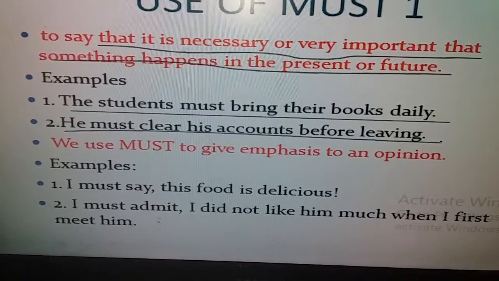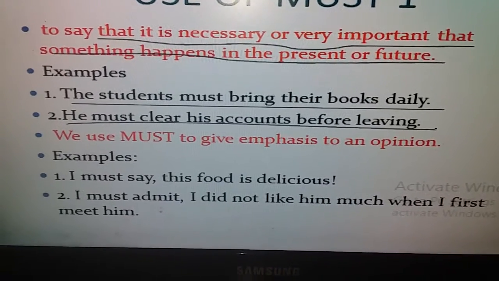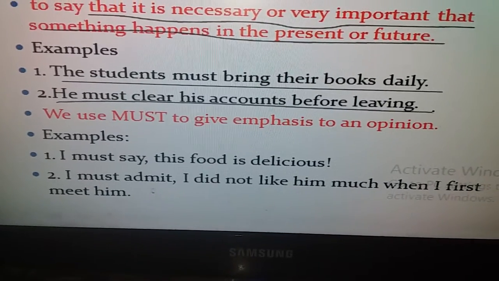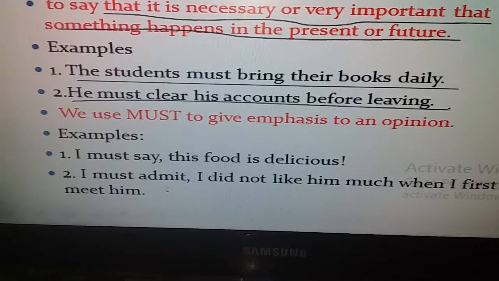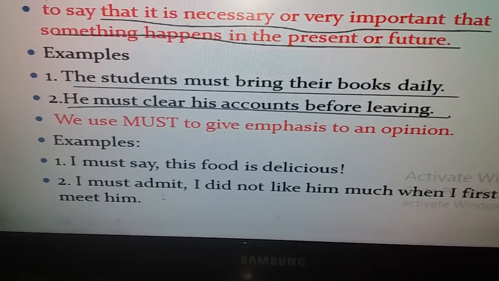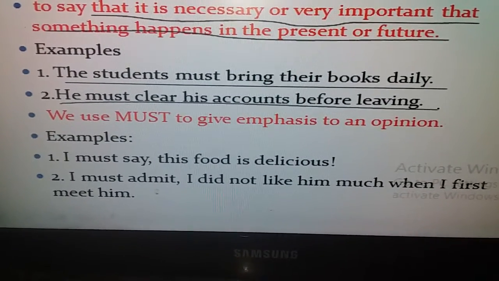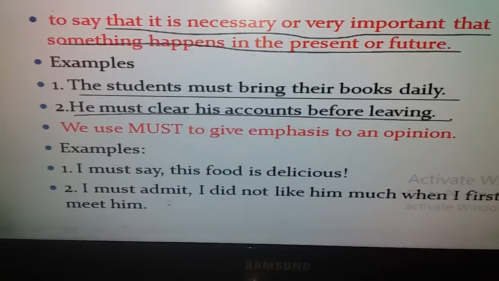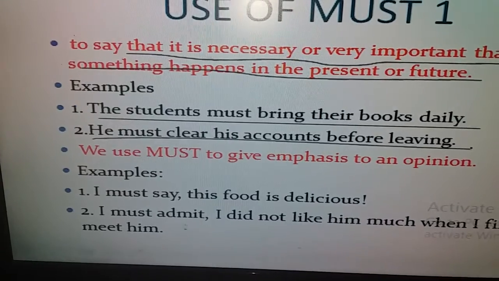That means in that sentence it is necessary for him to clear his account before leaving. Once again we can say it is necessary for him, or we can say it is important to him to clear his account. To show this necessity, we use must here.